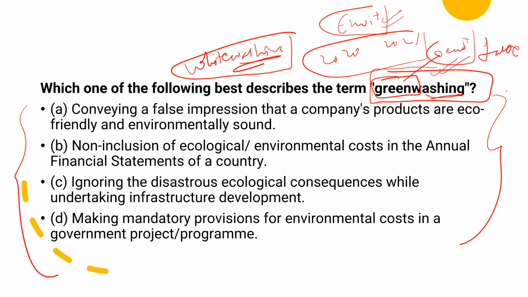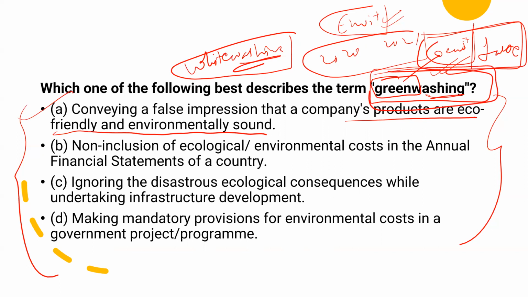Now see which is the closest option using these 2 words, environment and something related to falsehood: conveying a false impression that a company's products are environmentally friendly and environmentally sound. So very easy, right? This is the way you need to approach such questions, where UPSC gives a term and asks which of the following best defines that term. And UPSC of late is asking this in the environmental portion.